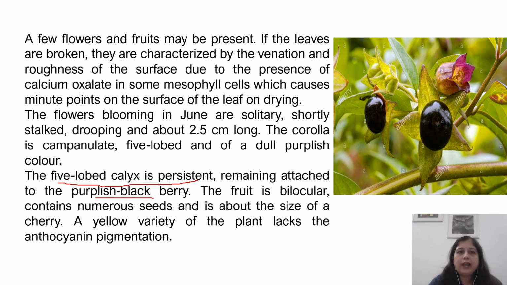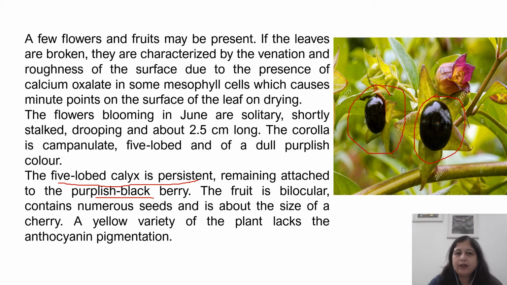Now, if we look at the fruits, this is the picture of the fruits. As you can see, these are berries. They can be called black colored berries or purplish black berries, and the fruits are generally bilocular due to the type of ovary which is present, and there are many seeds present like any Solanaceae fruits such as tomato or brinjal. You know that there are many seeds present in those fruits. Same way, the cherries of this belladonna plant also contain many seeds.